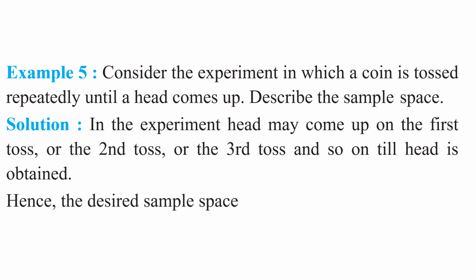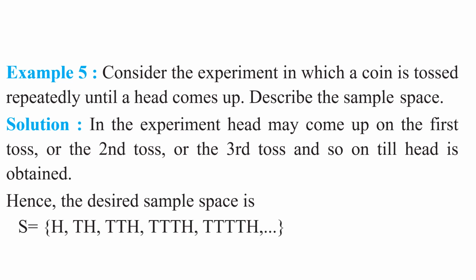Hence the sample space is capital letter S is equal to {H, TH, TTH, TTTH, TTTTH, and so on}. Understood this point, my children? Here first, if we get head, we stop the experiment. Suppose in the first toss we get tail, then we have to toss the coin again. Then in the second toss we got head.